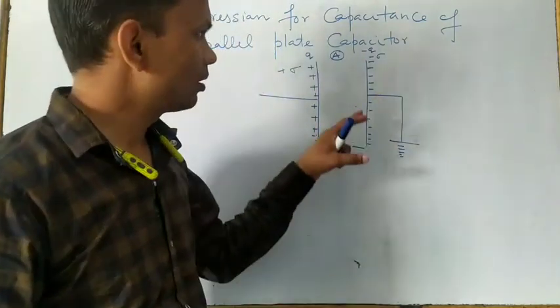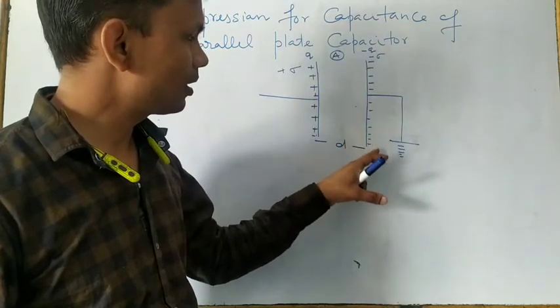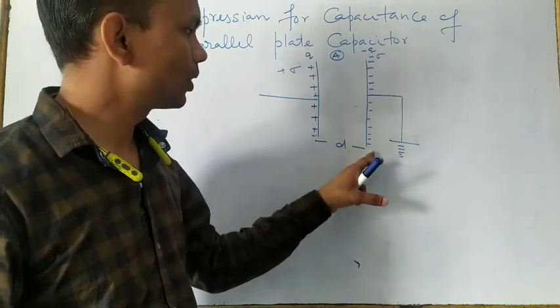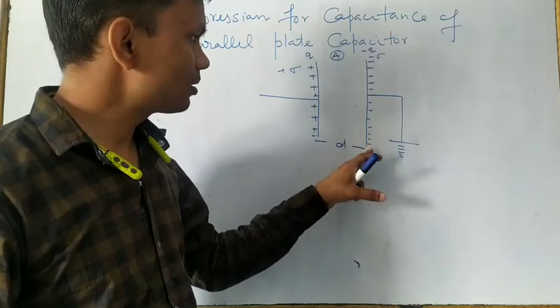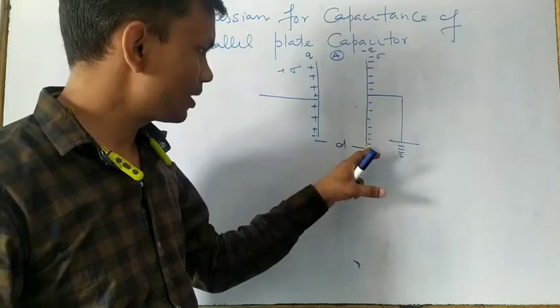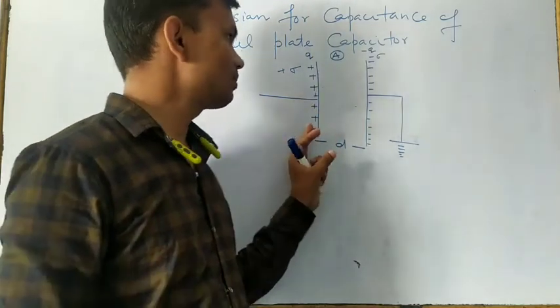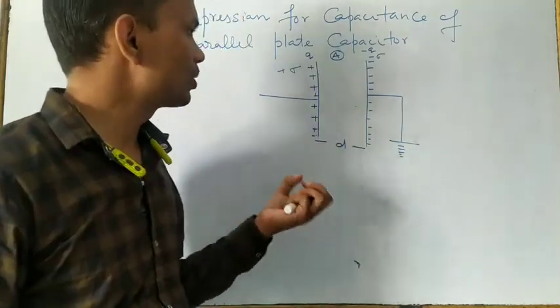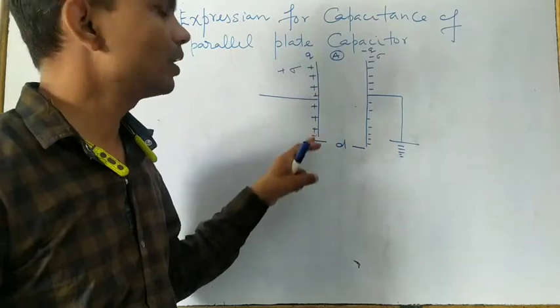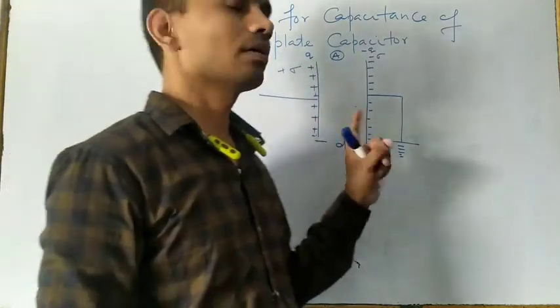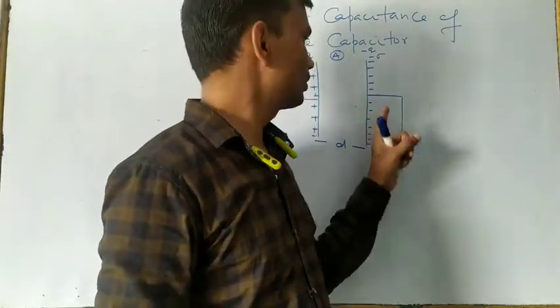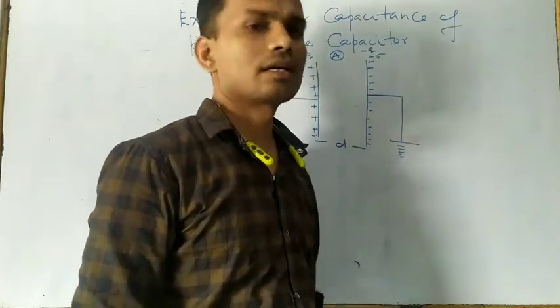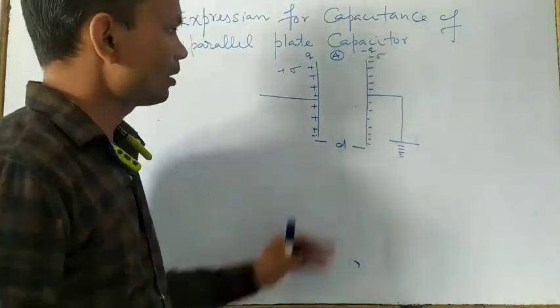It is having what? Negative potential, and its potential is what? Lower. And the role of this second plate is that it is reducing the potential of this first plate. Due to this reason, the ability to hold the electric charge increases, meaning the capacitance of this conductor increases. Therefore, we are taking this second plate, right? Now this system is there.